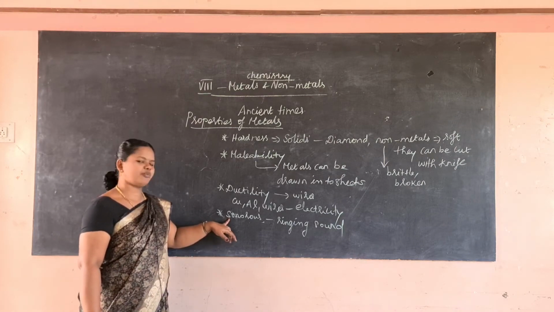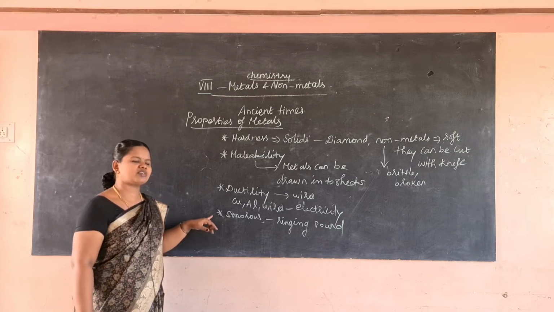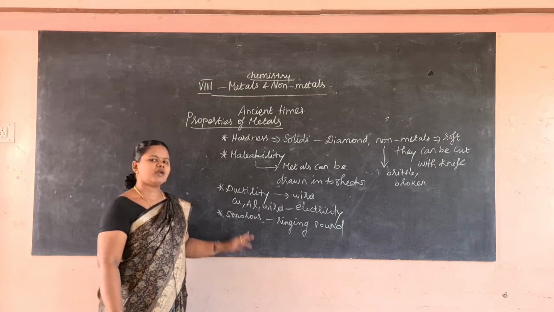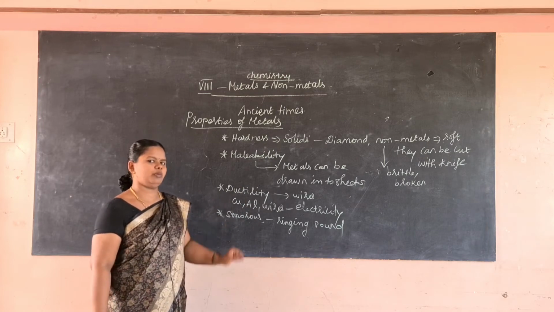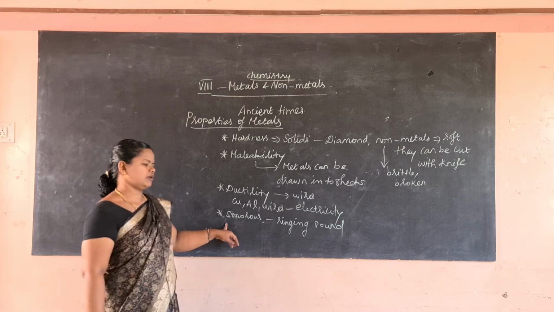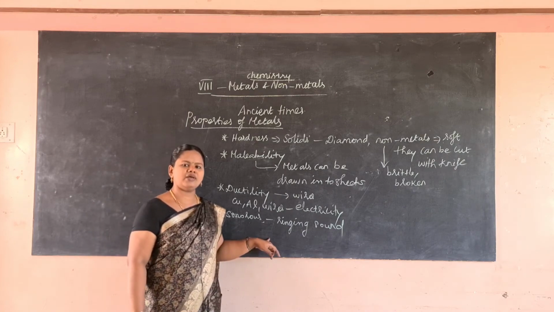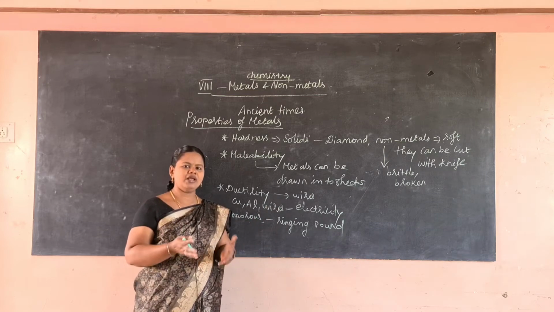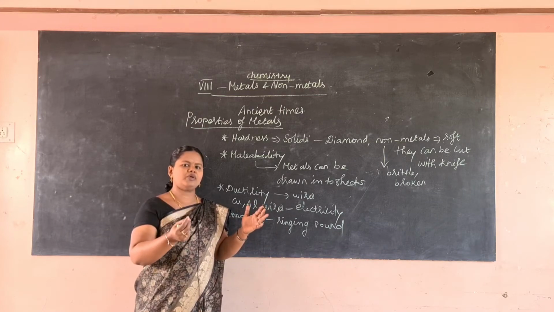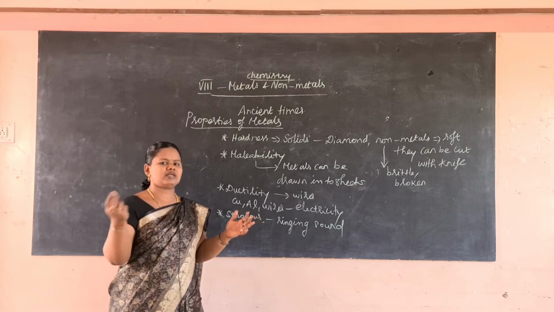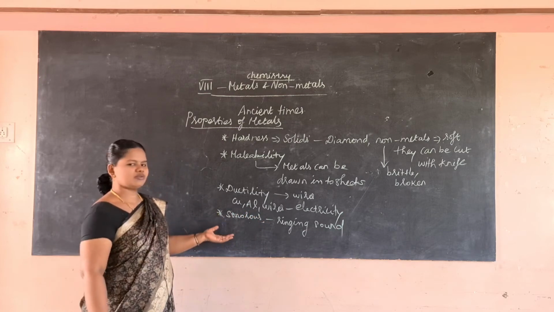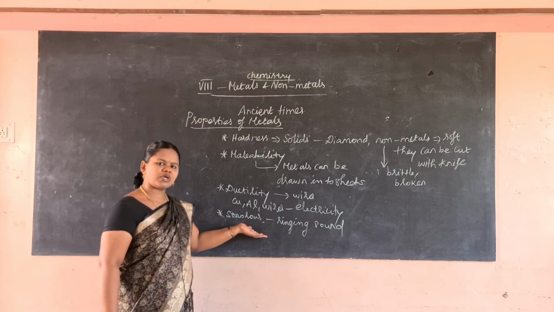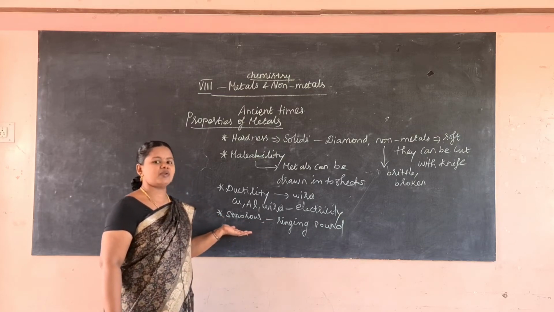So the property of producing ringing sound, sono means sound. When you strike a metal surface using another metal, it will produce a ringing sound, ting, a sound will be produced. And this sonorous property you can see in the bells of churches and temples. There they use a metal bell, and the gong inside strikes the other surface of that bell, and it produces sound.